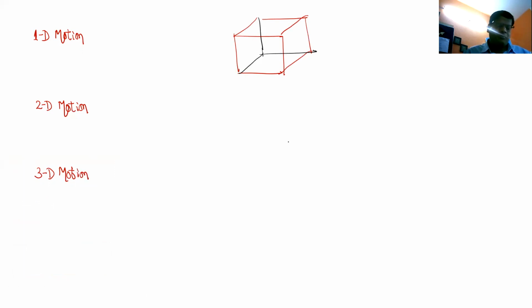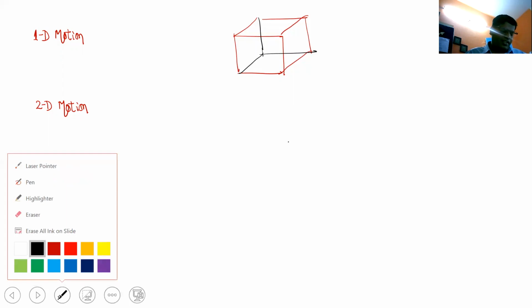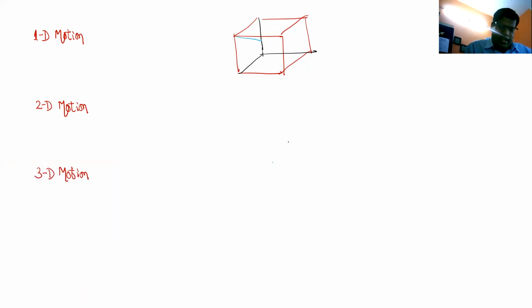You are able to imagine the room, and let's say here is a diagonal. This is called the body diagonal.